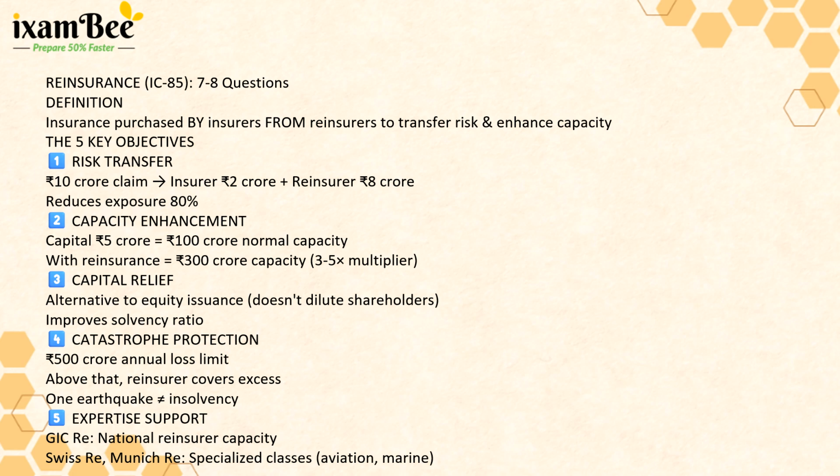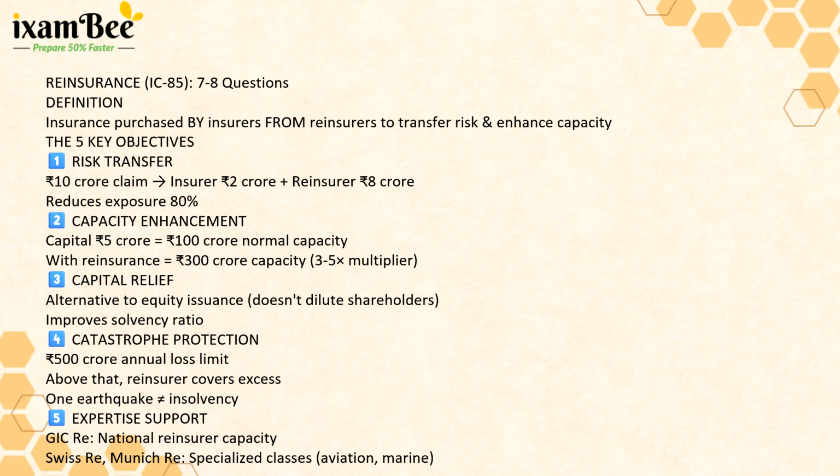Next was the capital relief. Reinsurance can improve the insurer's solvency ratio without issuing new equity. Catastrophic protection: a reinsurer might cover losses beyond a certain annual limit, say above 500 crore total loss, so one big quake doesn't bankrupt the insurer. And the last is expertise support. The large reinsurers like GIC often have specialized knowledge in niche areas.